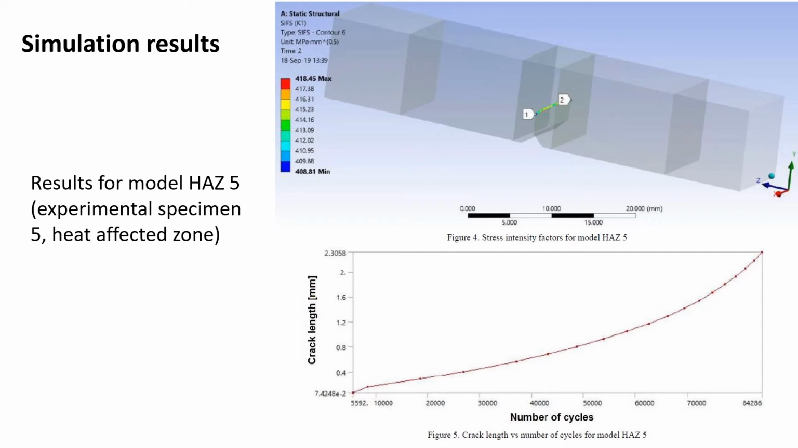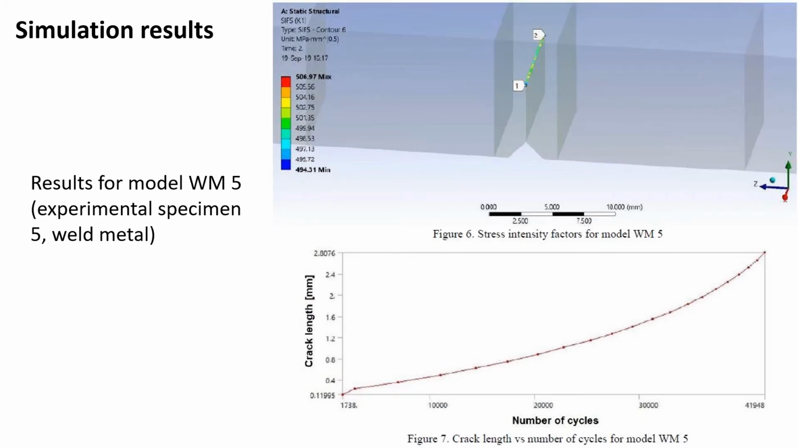For the weld metal model of specimen 5, total crack length was 2.8 mm and the number of cycles was somewhat lower due to the fact that the weld metal is the weakest zone in terms of fatigue crack growth resistance.